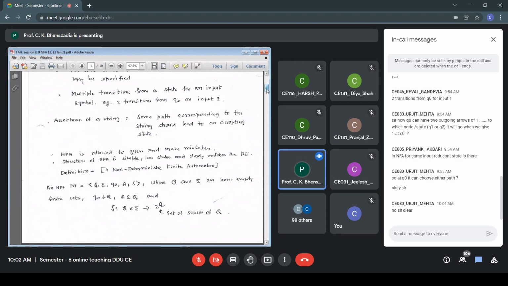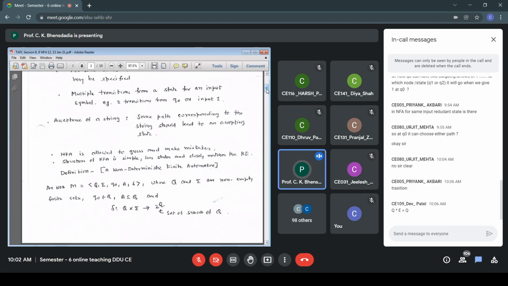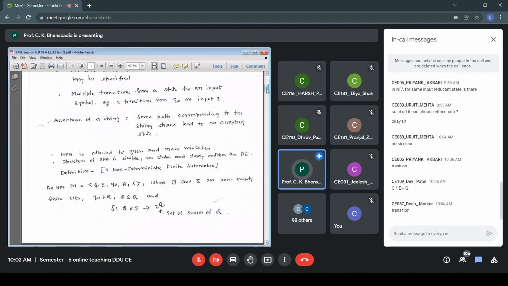Delta in the case of DFA is what? What type of function is delta in the case of DFA? It is a mapping from Q cross sigma to Q, which means for a state symbol combination in DFA, there is exactly one next state to be visited.